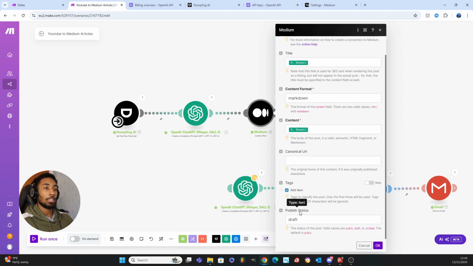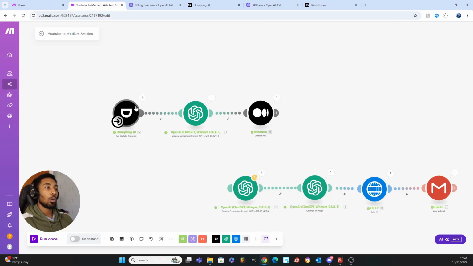And finally is the publish status. So for this, again, we keep this as a draft. You can set it to public, as it tells you here, but I like to read through the article, make some changes, add some pictures and stuff like that before I then publish it. So we're going to keep this as a draft.